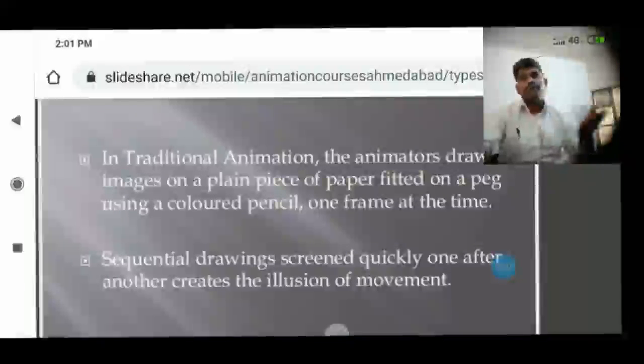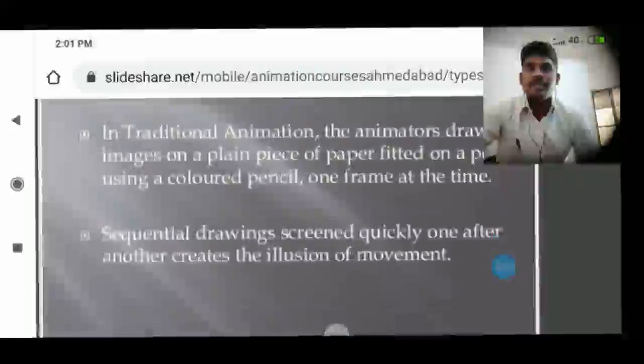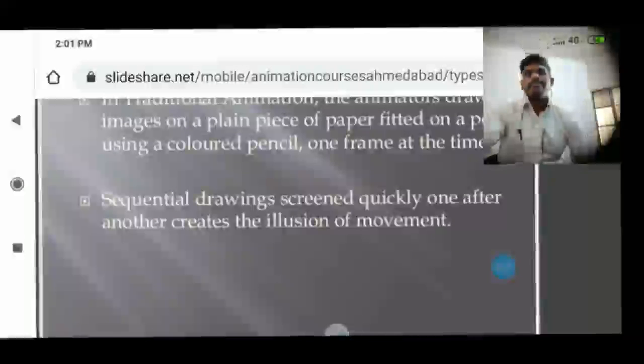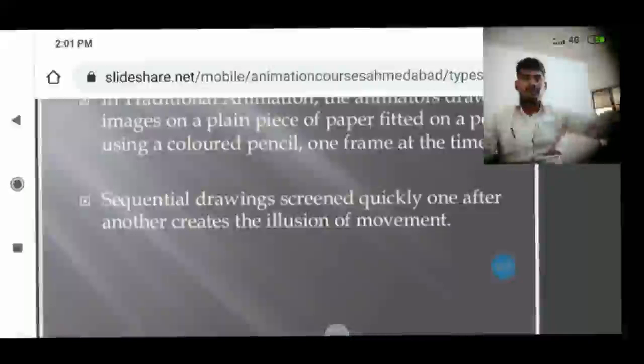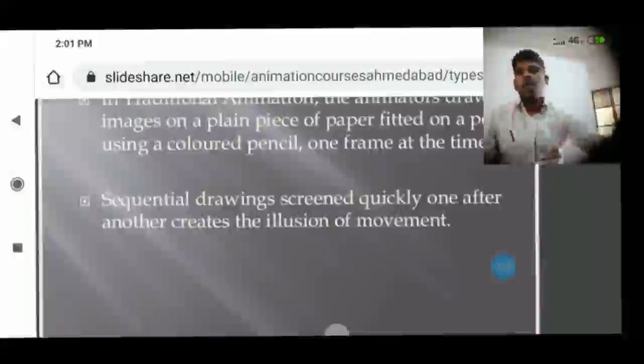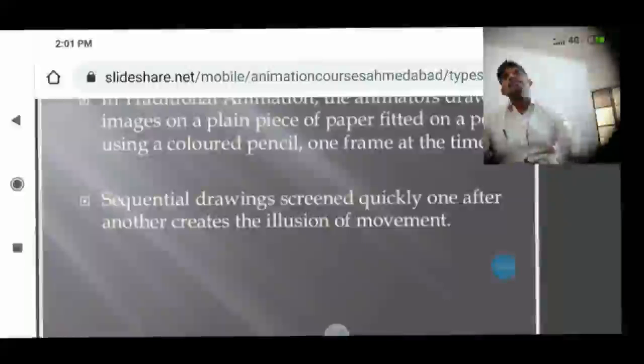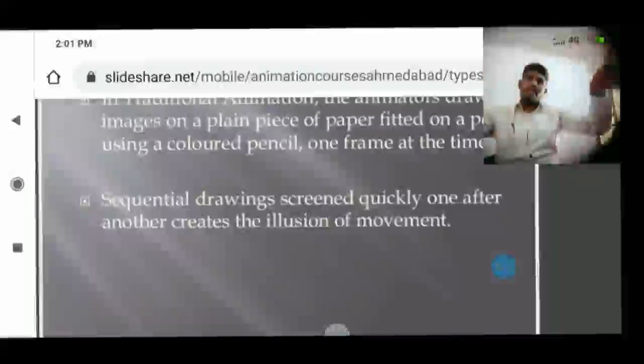This way is called the traditional type of animation. Here, a sequential drawing screened quickly one after another creates the illusion of movement. For example, a plain piece of paper is there.